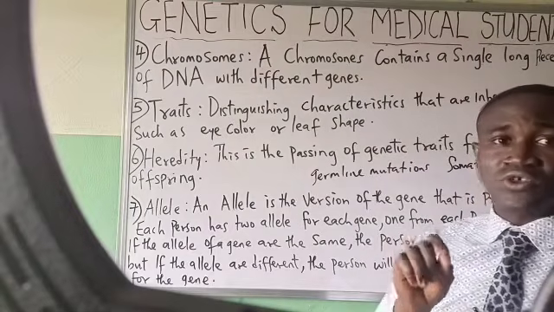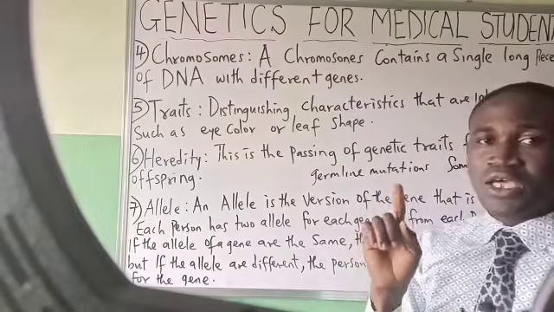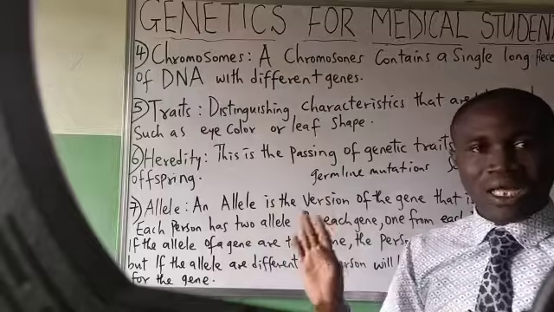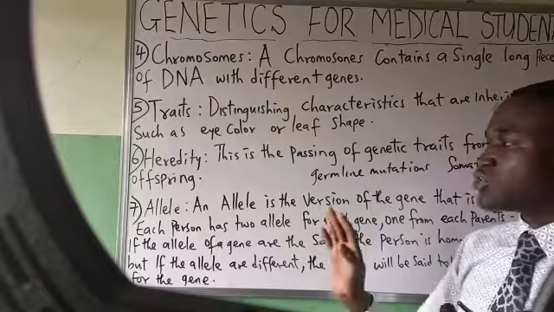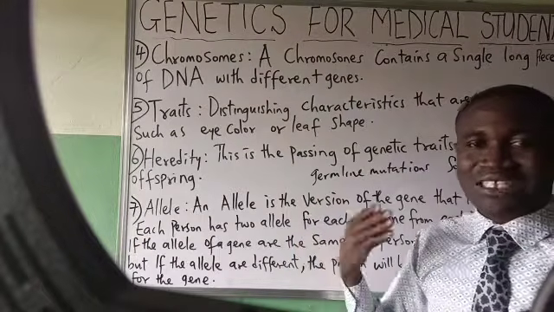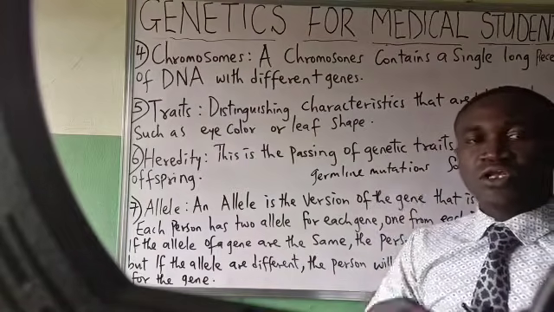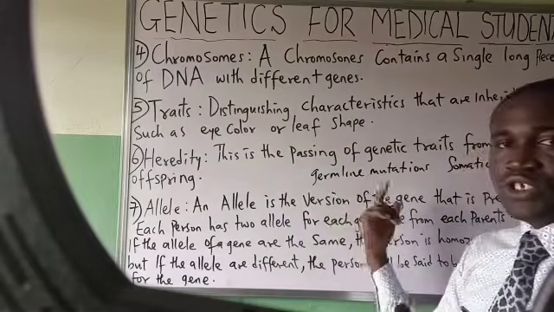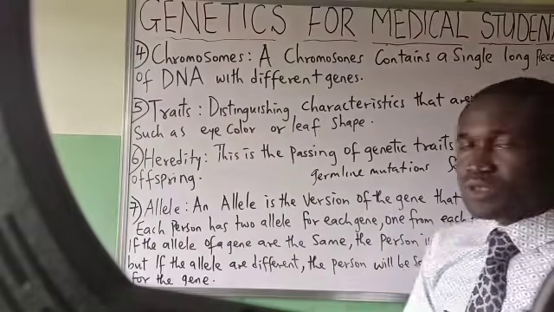But once that tumor has spread around the whole body, it's no longer just a tumor. Now it will be called a cancerous cell, a malignant cancer or malignant tumor. In such a case, you don't solve it by surgery because it has spread around the whole body. We also said that if the mutation or sudden change occurs in the eggs and sperm, we'll call it germline mutation. But if it occurs in the body cells, we'll call it somatic mutation.